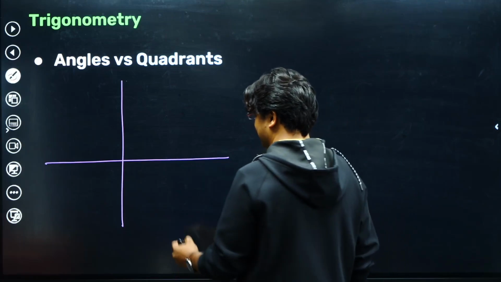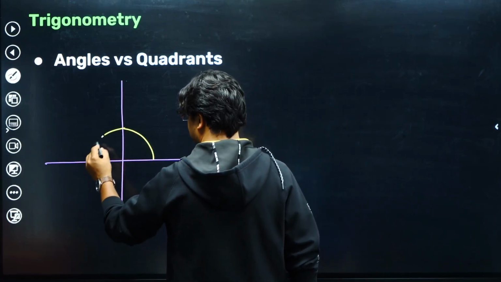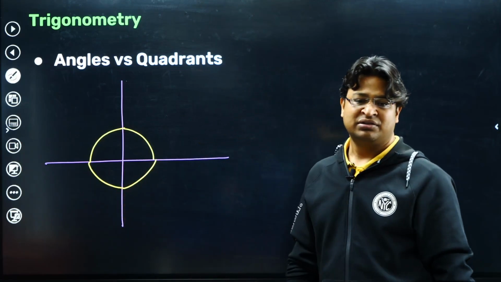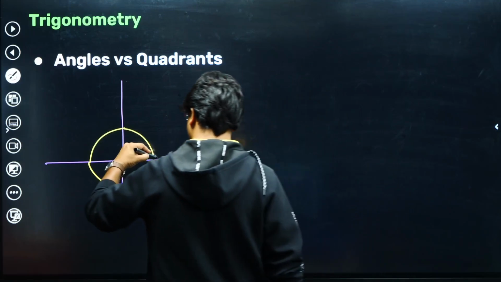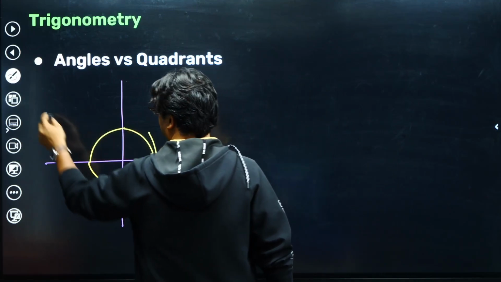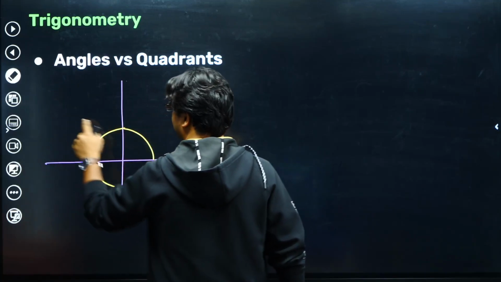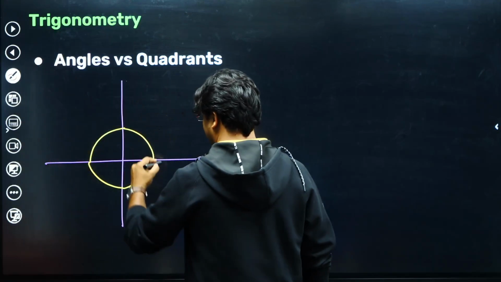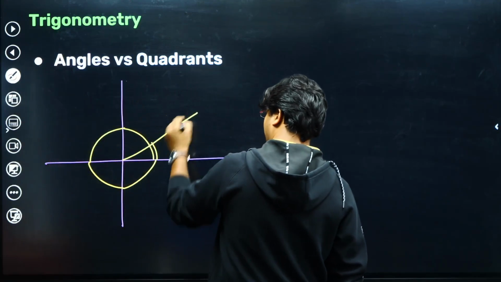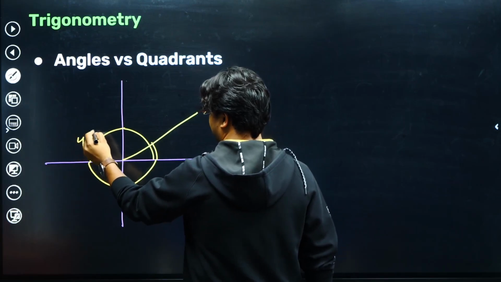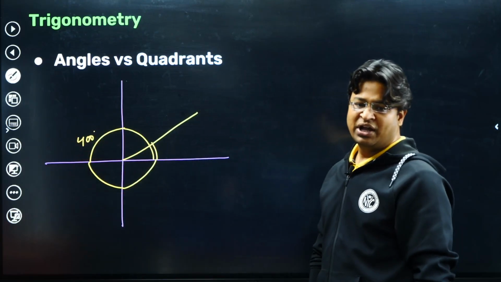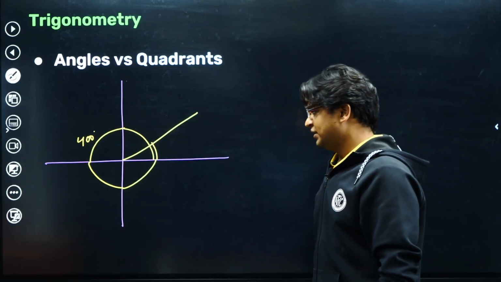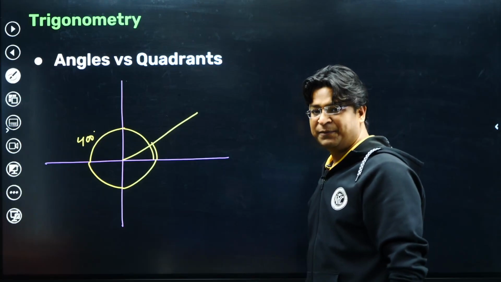Okay, let's try it out, guys. So 90 plus 90 plus 90 plus 90, that's 360 degree. Now if you move 40 degree more, then you will end up with 400 degrees. So this is 400 degrees, and we can see that 400 degree ends up being in the first quadrant. I hope till this part we are clear.